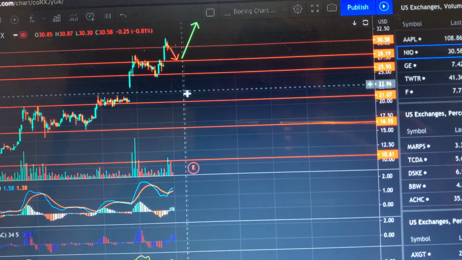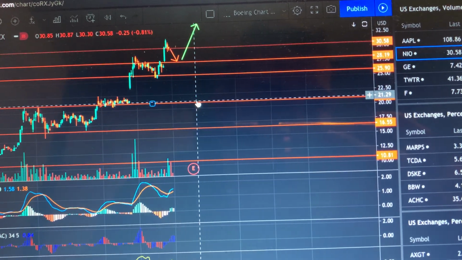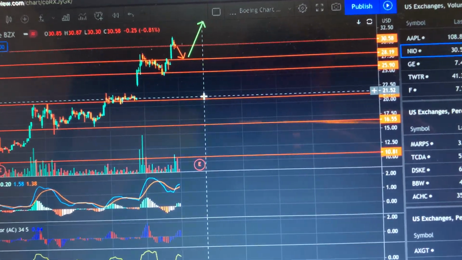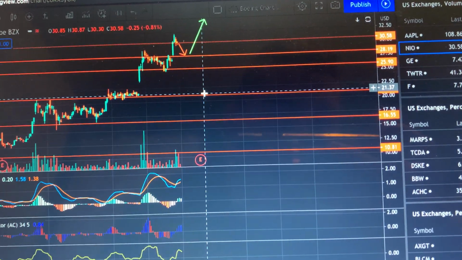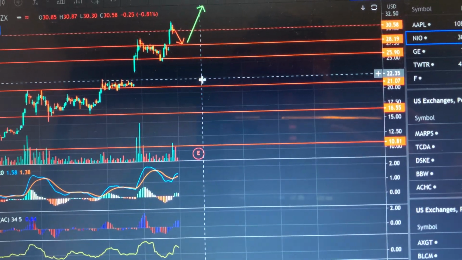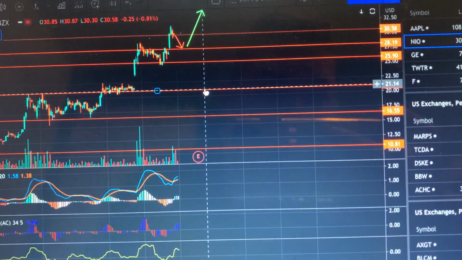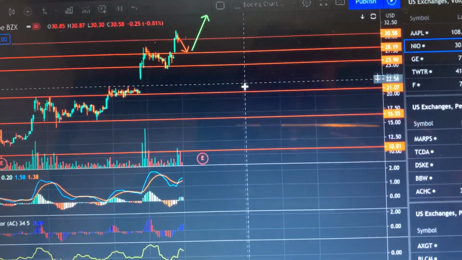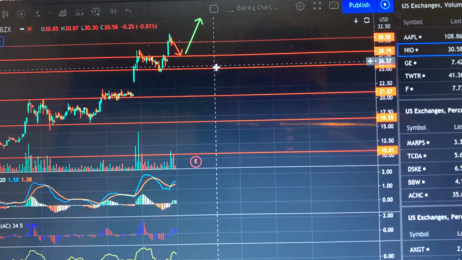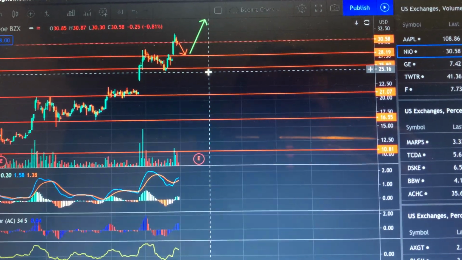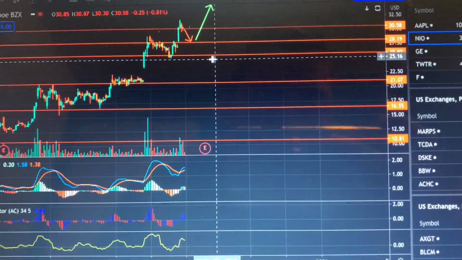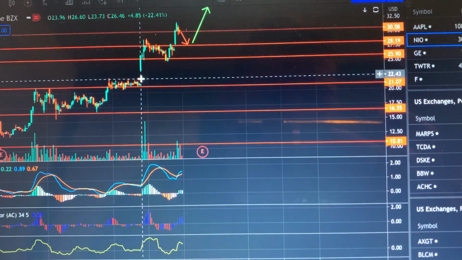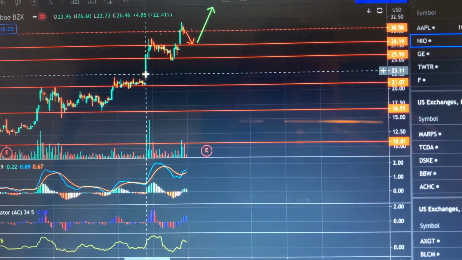The worst case scenario, I think, is going to happen if we drop down to $21. But I am not bearish on NIO at all. I do think that NIO is going to, at worst, go down to $21, bounce off, consolidate around this price range a little bit, and then shoot up to the stratosphere. I don't think NIO is going to be going down at all whatsoever. The only concerning thing is this gap here at around $21, $22.